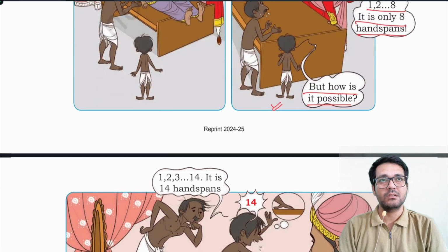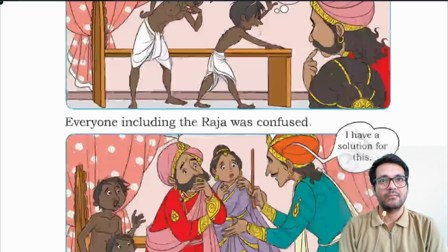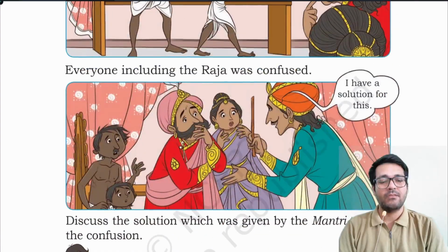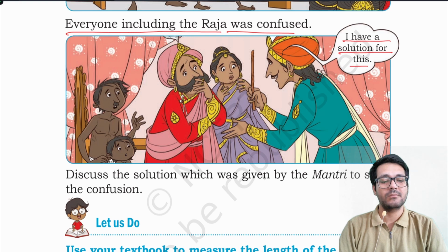Carpenter's son says, 1, 2, 3, 4, like that up to 14. After counting, Carpenter's son says it is 14 handspans. Everyone, including the Raja, was confused. Then Mantri enters and says, I have a solution for this.